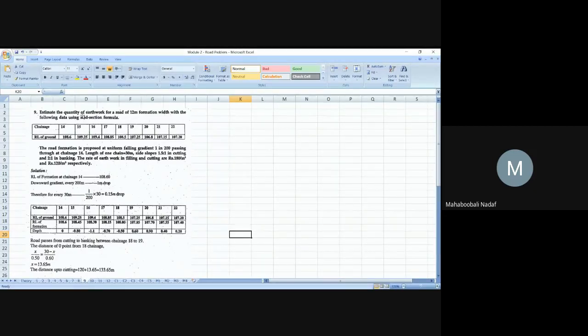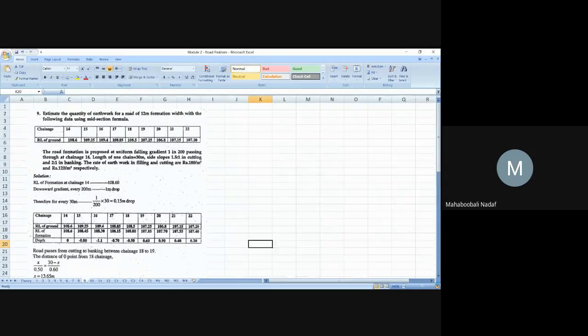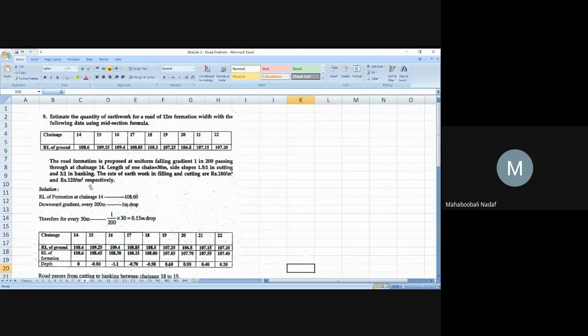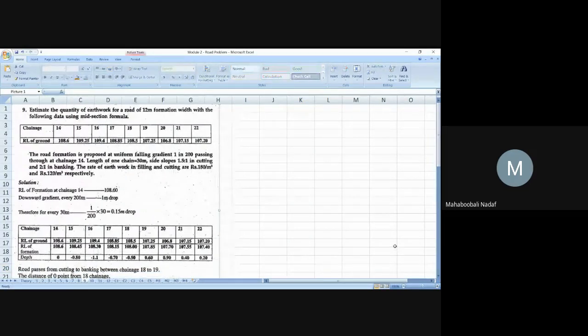This problem: estimate the quantity. Is it visible there? Now, clear? Can you read out these things? Can anyone tell me? Yes, sir. It's clear, sir. On the screen the numbers are visible now. Estimate the quantity of earthwork for a road of 12 meter width. 12 meter means what? It is capital B. It's the width.